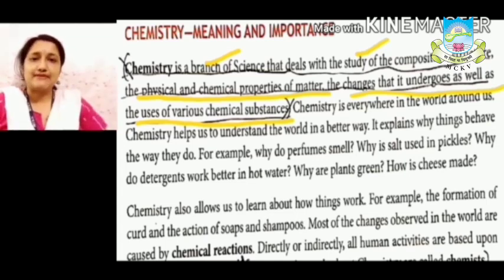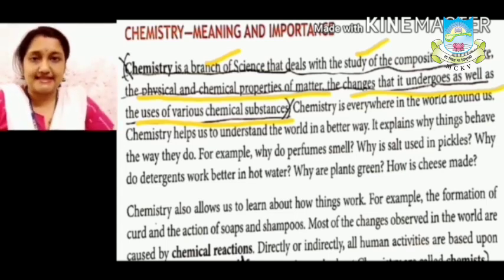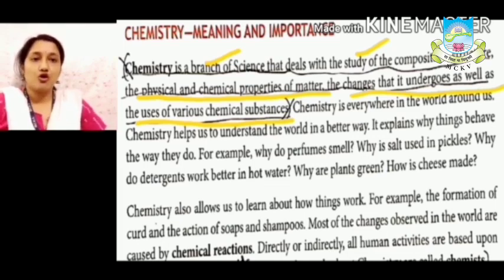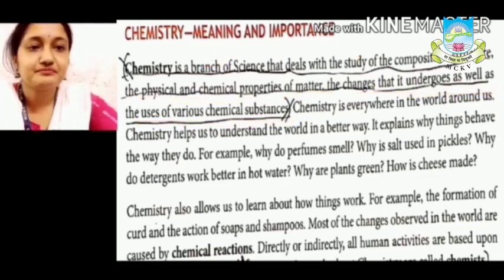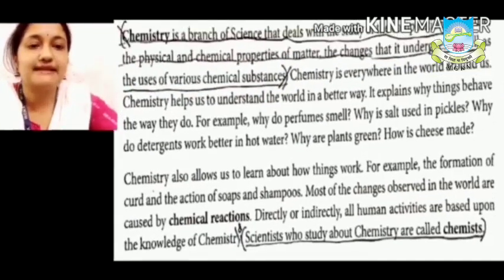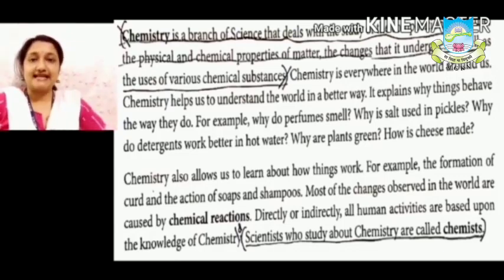So, what is chemistry? Chemistry is a branch of science that deals with the matter based on its composition, structure, the physical and chemical properties. Now, then who are the chemists? Scientists who study about chemistry, they are called chemists.